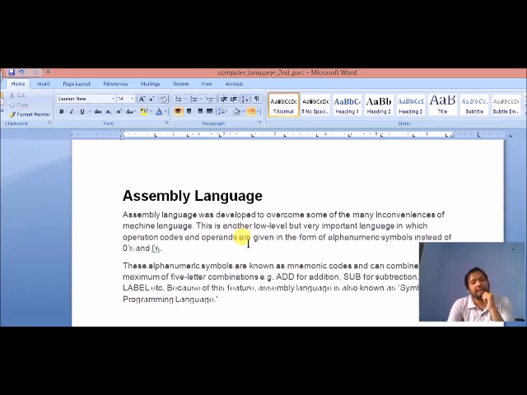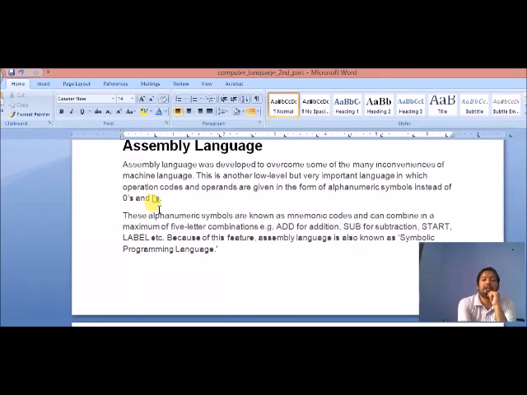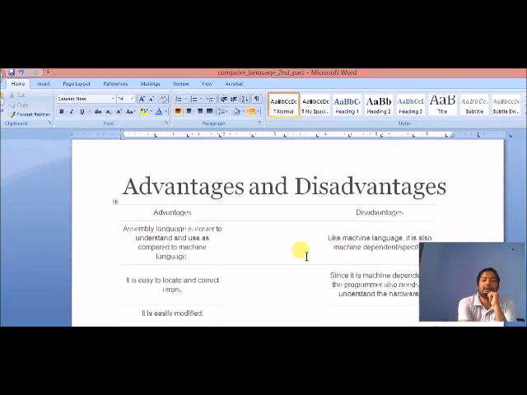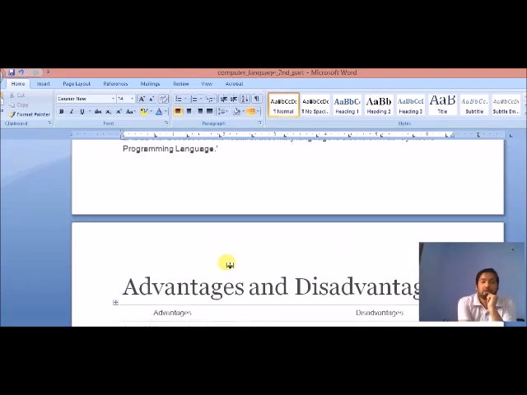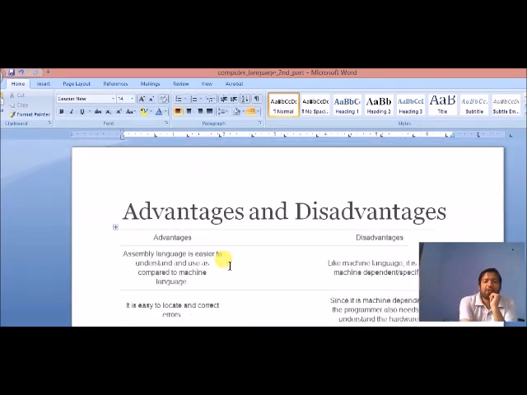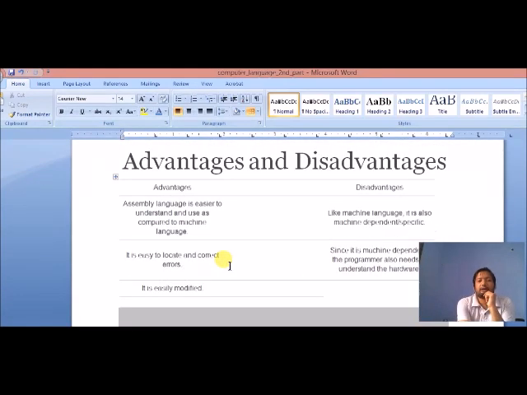We all know that the machine only understands machine level language, that is 0 and 1, and there the translator plays an important role in translating assembly language into machine level language. Here are the advantages and disadvantages of machine level language and assembly language, and we are now discussing the advantages and disadvantages of assembly language.